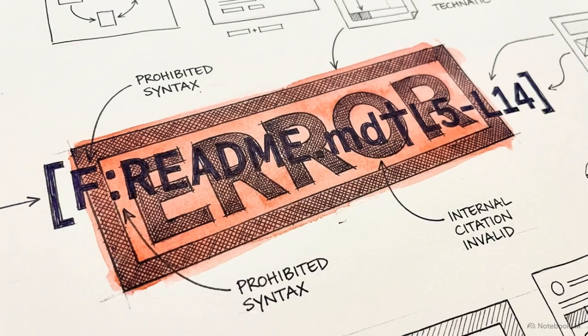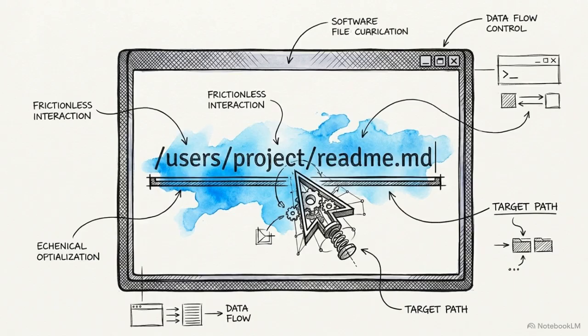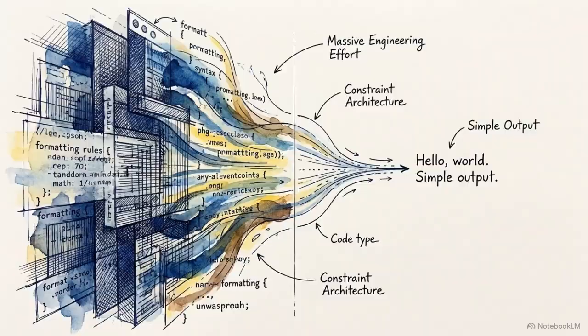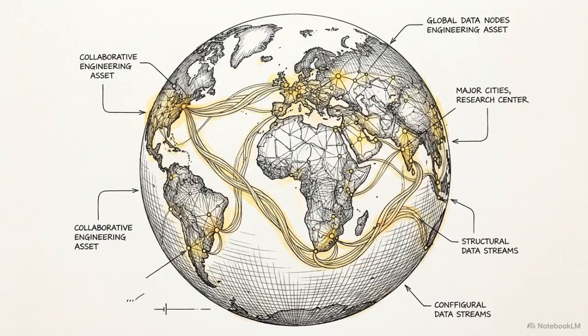OpenAI's Codex strictly prohibits the output of internal citation markers that the command line interface cannot render. Instead, the model must output standard file paths that the software can convert into clickable hyperlinks. Bridging the gap between raw LLM output and a functional user interface requires an immense token budget dedicated to syntax standardization and friction reduction.